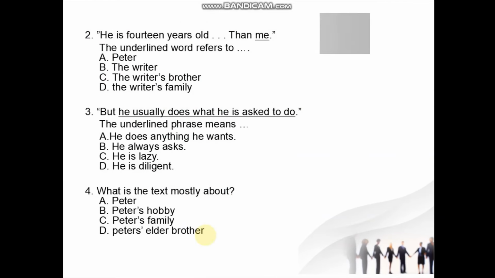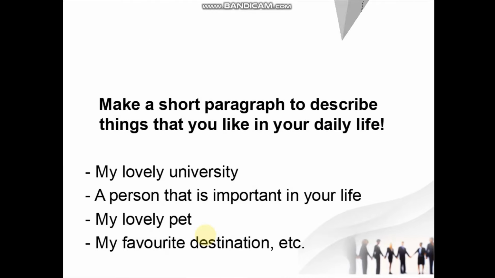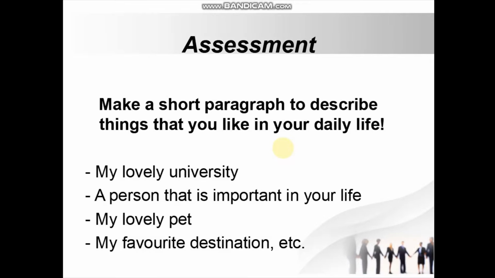Okay. This one, this is not easy. Sorry, this is not difficult. Just read the instruction carefully. And this one, the last assessment. Make a short paragraph to describe things that you like in your daily life.